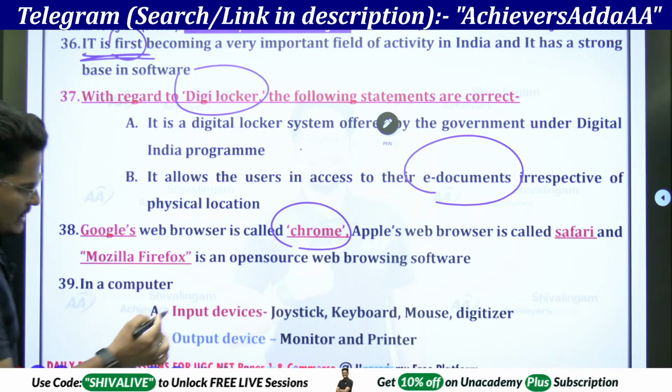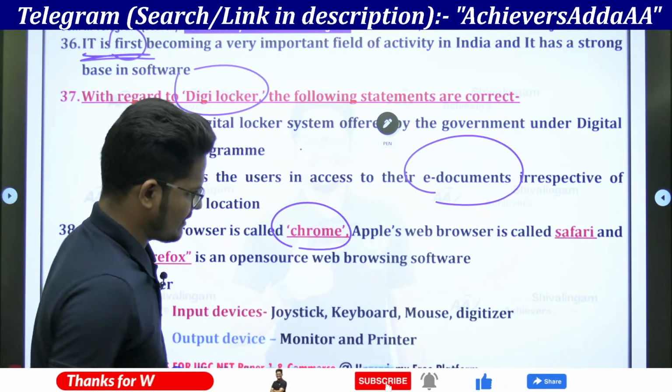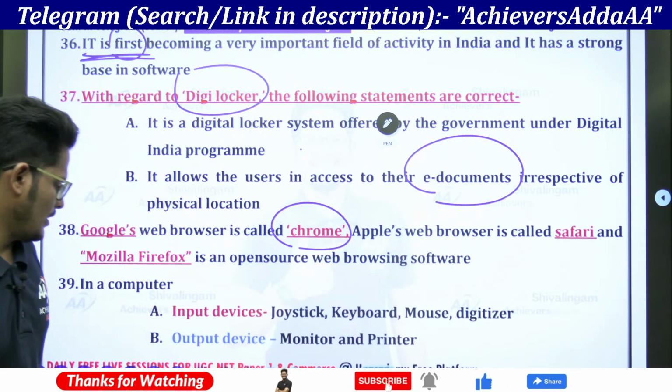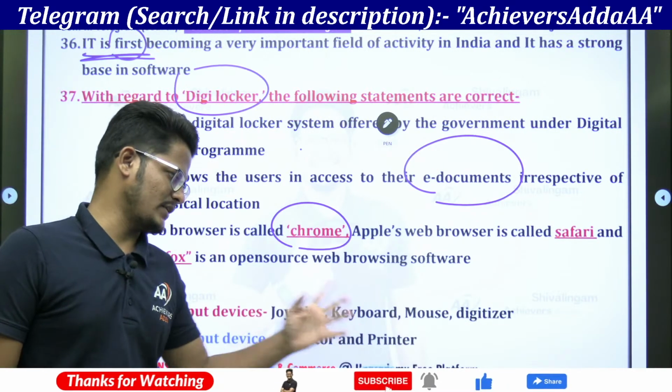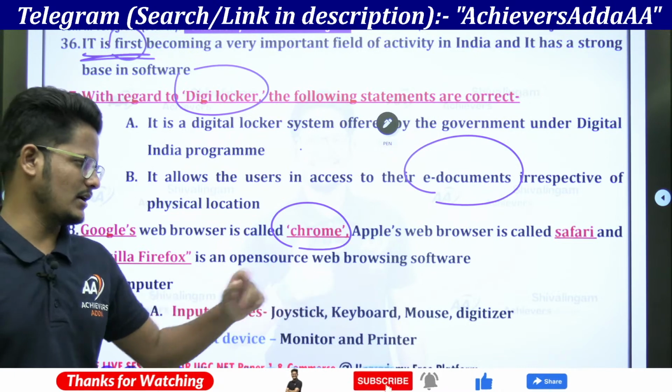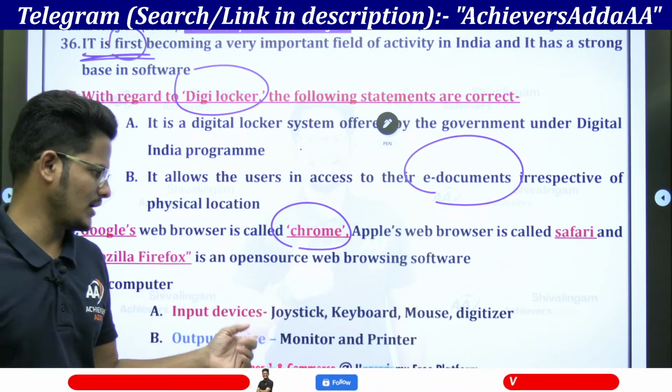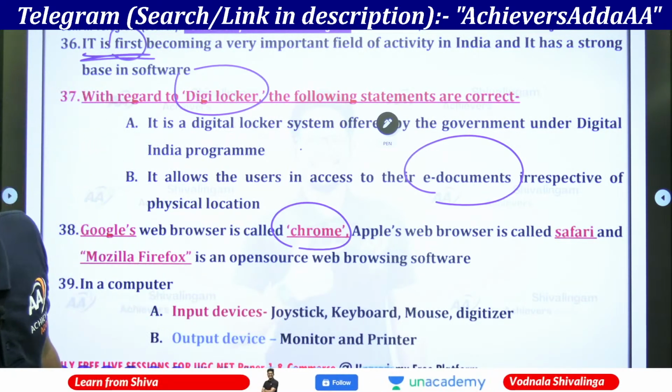In a computer, input devices are joystick, keyboard, mouse and digitizer, whereas output devices are monitor and printer.